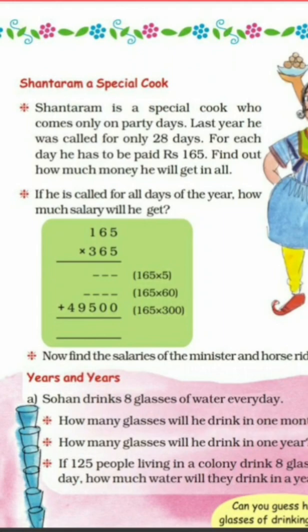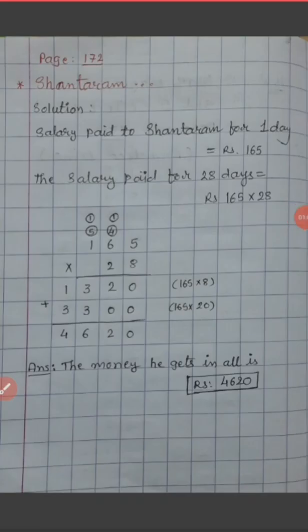So let us solve the sum. In our solution, first we have to mention that the salary paid to Shantaram for one day is equal to rupees 165. This is your first sentence. Then the salary paid for 28 days. For 28 days we calculate rupees 165 multiplied by 28.